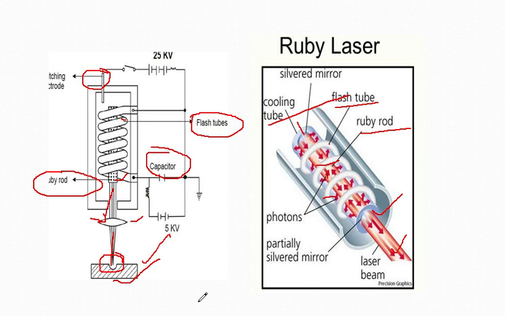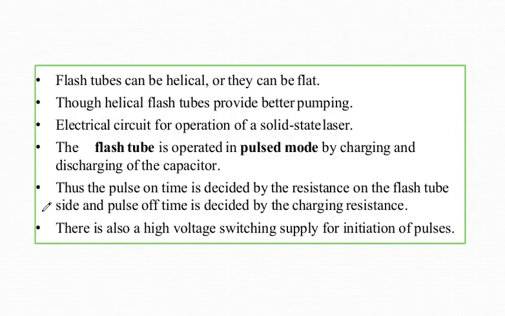And what is the efficiency? Efficiency varies between 0.3 to 0.5%. How much energy has been used? What is the divergence of the beam? It has also been mentioned in this particular process. Now in the next slide, we will have a look at the process.